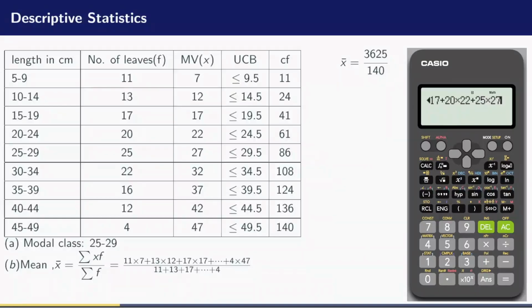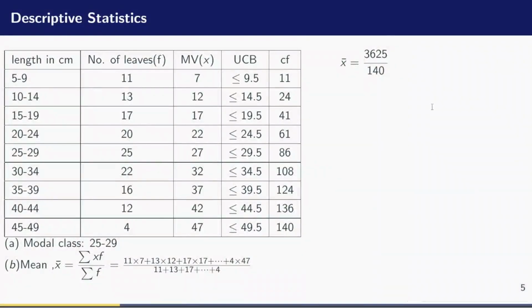And I add that to 22 times 32. I add it to 16 times 37. Then I add 12 times 42. And finally, I add 4 times 47. Now let me hit the equal sign and hope to obtain this value. It gives me 3,625. Oh, that's exactly what I have. So that is really good. And if you add up these frequencies as well, you are going to obtain 140.